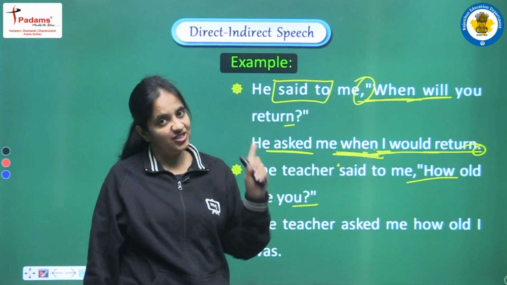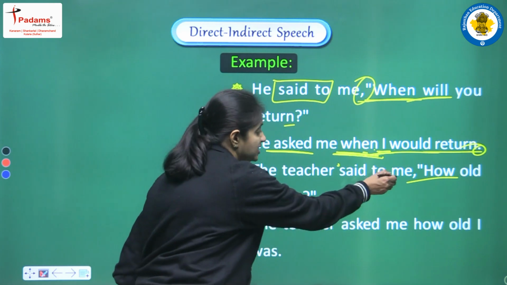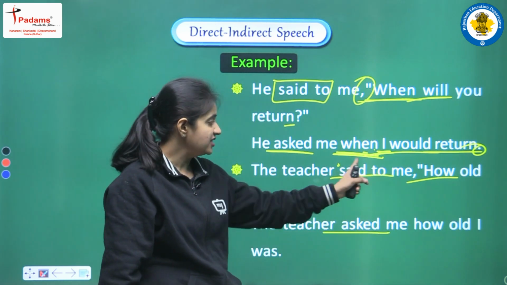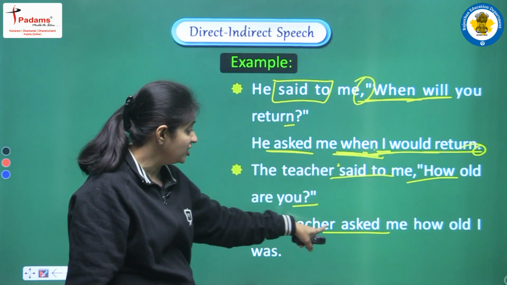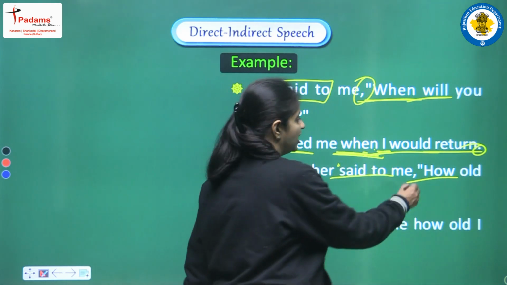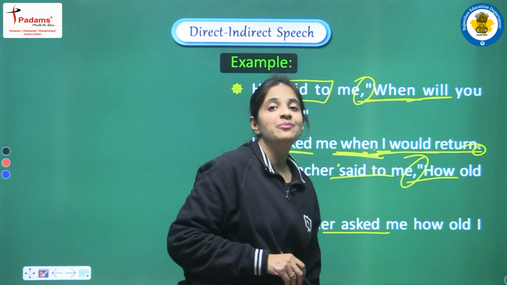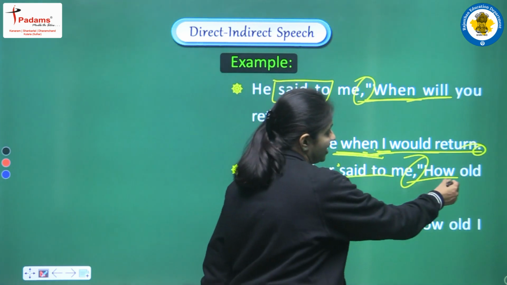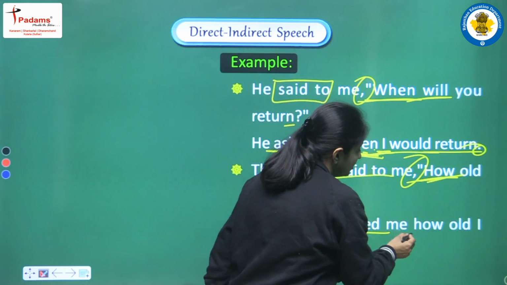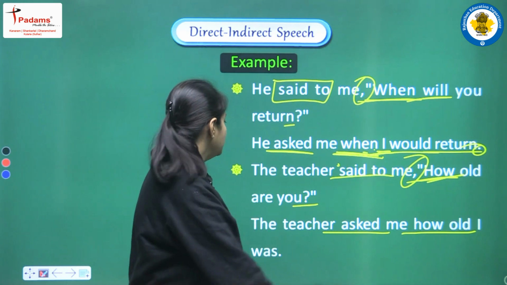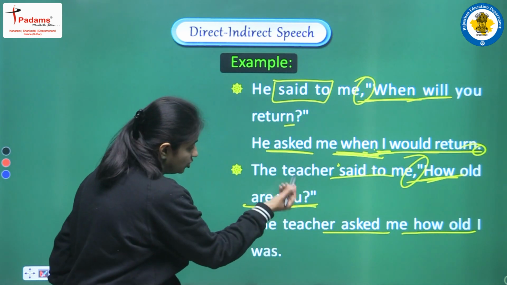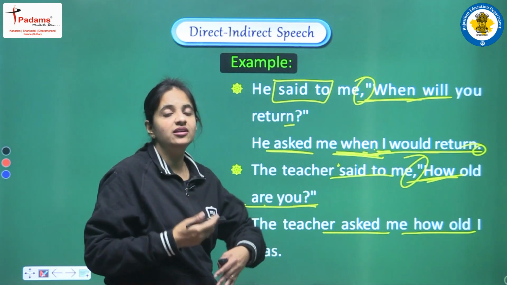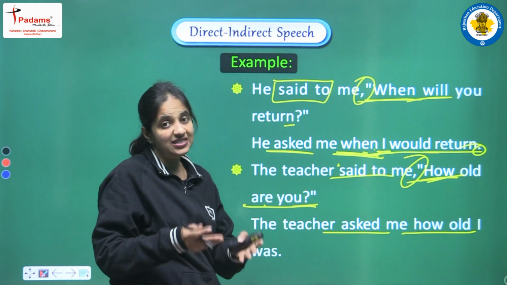First of all, the change in the reporting verb. So here said to will be changed into asked. So here we are having the teacher said to me, and we are writing the teacher asked me. Next we are removing the commas, but in the place of comma we are not adding any other conjunction, but we are writing the same WH word here, that is how old. Okay, now this was the question. So first of all we were having our helping verb, but now we are writing one positive sentence, one statement.